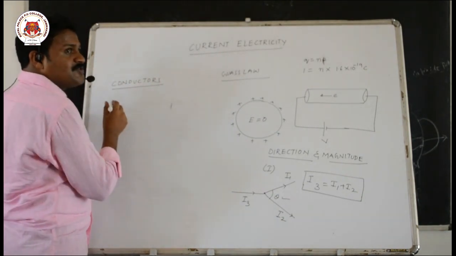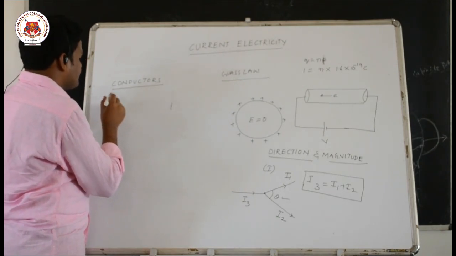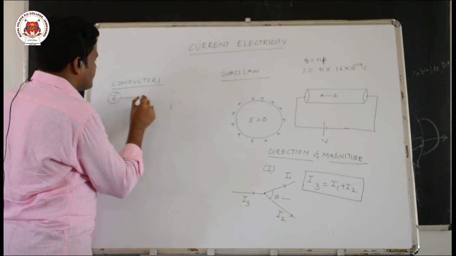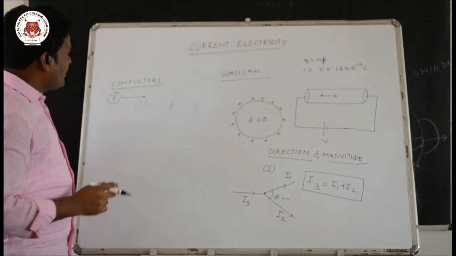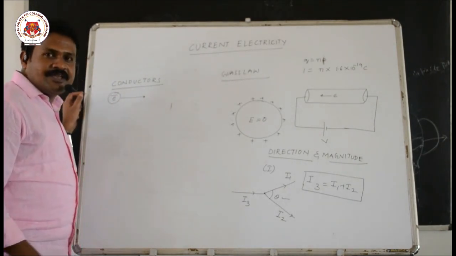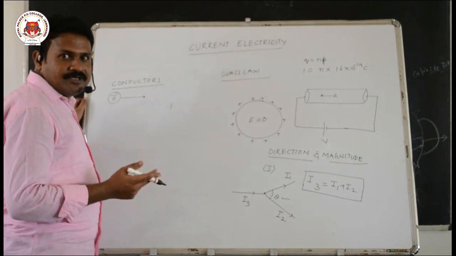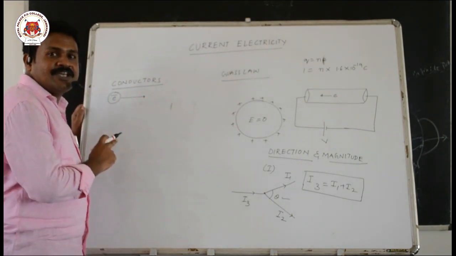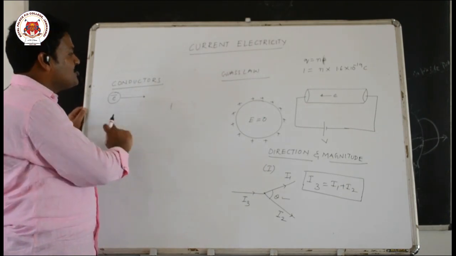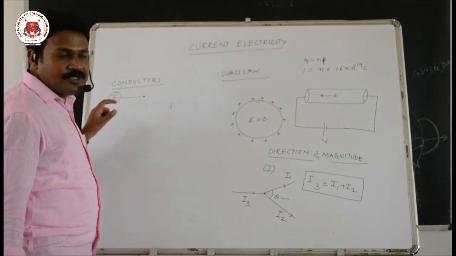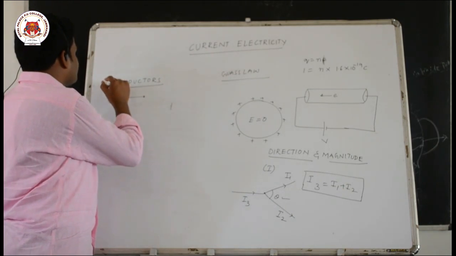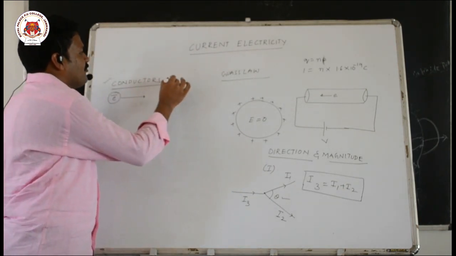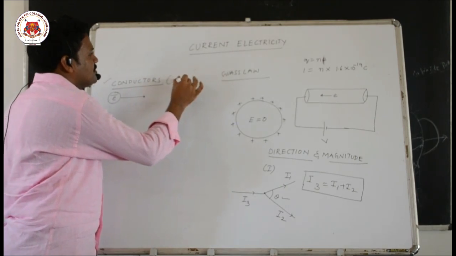The free electrons will move; the electrons will carry the charge. When you apply a potential difference across the conductor, electrons start moving inside the conductor, and the direction of current is opposite to the direction of electrons. So the charge carriers in case of solids, in case of conductors, that is in case of metals, are electrons.